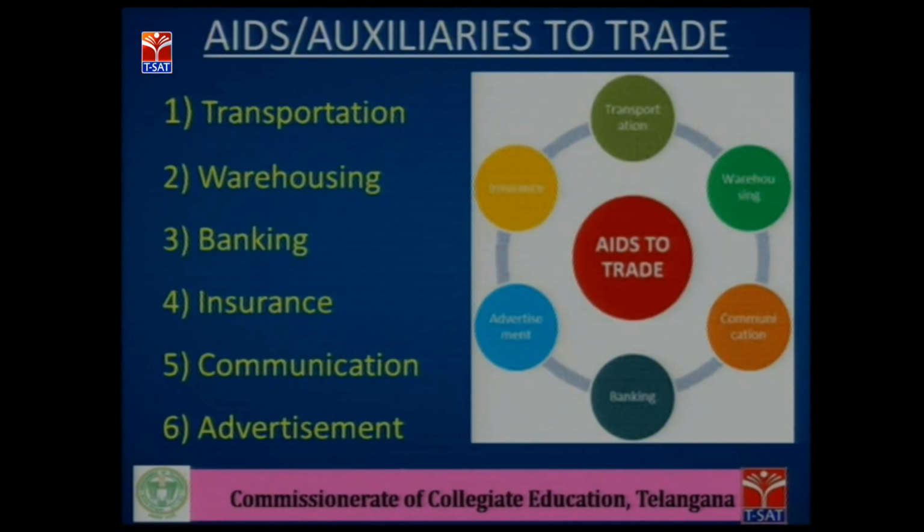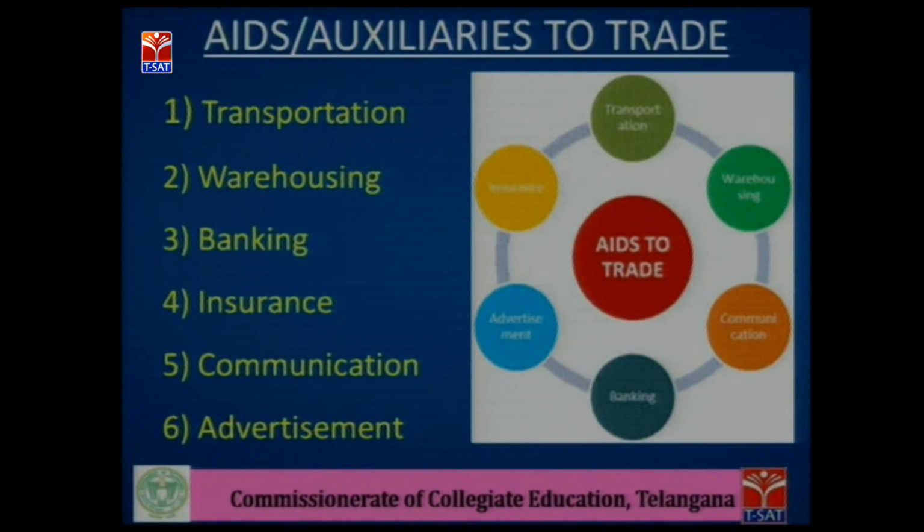Transportation. As the industries or the production places are located at very far places, transport helps to carry the goods from the place of production to the place of consumption. It helps to create place utility and makes the goods available in all the places.